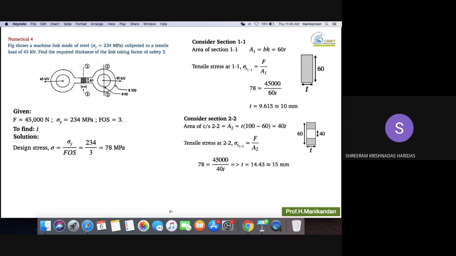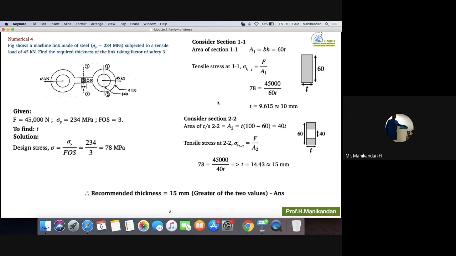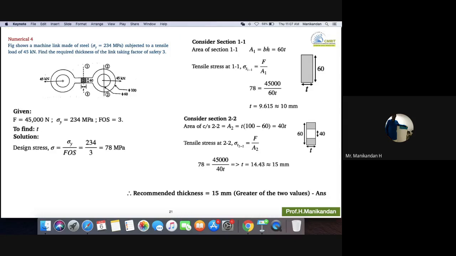Why? Because if we keep it less than 15, then section 2.2 will have damage. Exactly. Put 10 mm in this formula F by A2, 40 into 10 mm, and you will get a stress value greater than 78. So the conclusion is the recommended thickness is 15 mm. Greater of the two values you have to choose.